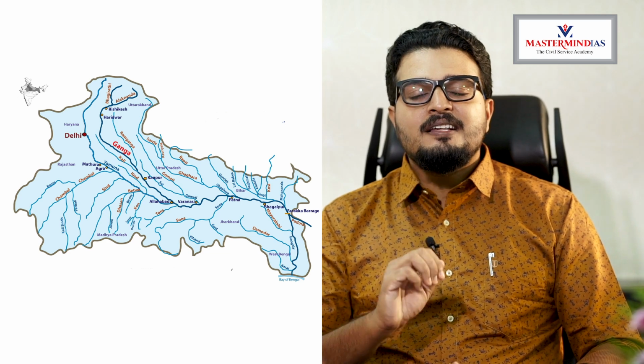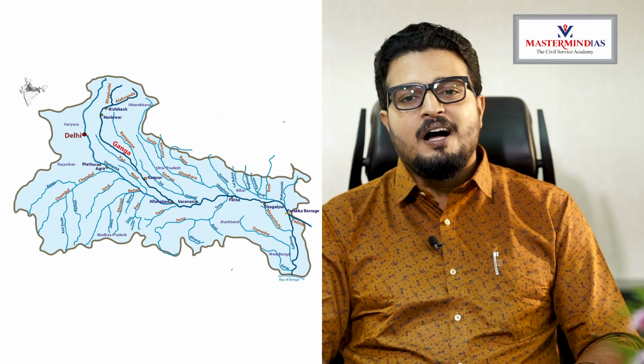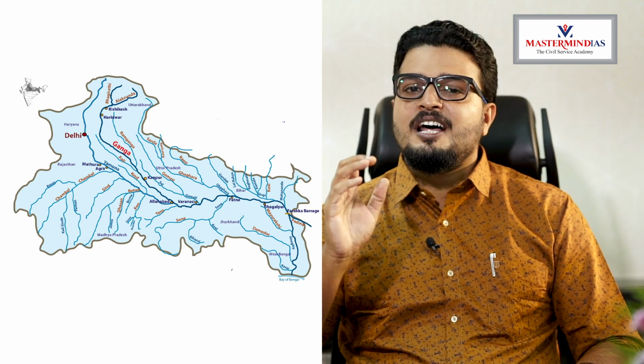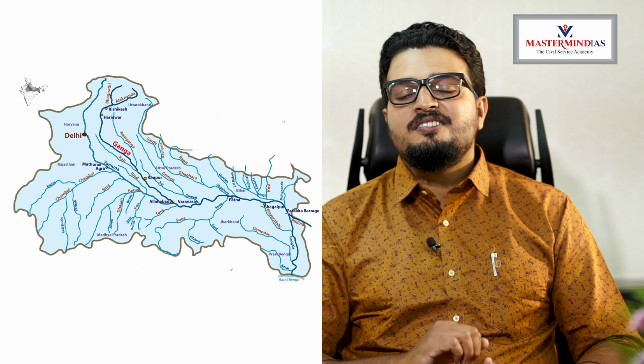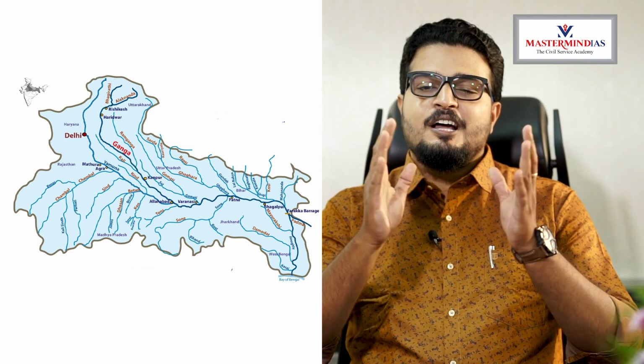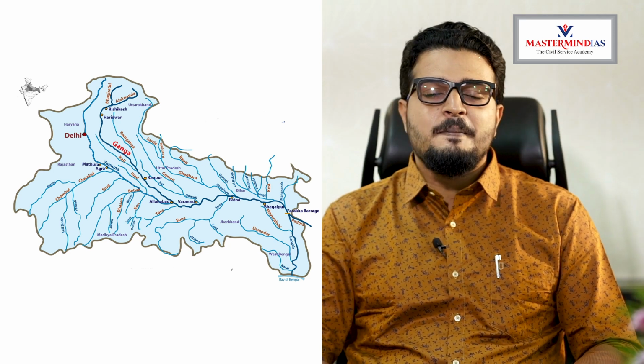Then comes the last left bank tributary of river Ganga, that is Mahananda. Mahananda originates from the Darjeeling Hills and joins river Ganga in West Bengal. So this is the overall sketch of the tributaries of river Ganga.